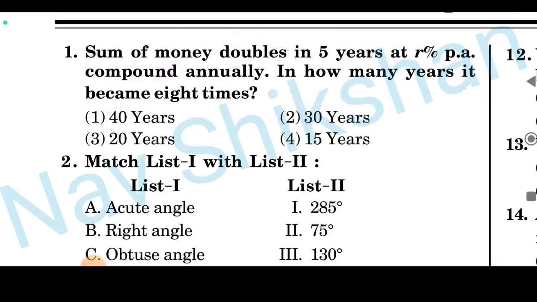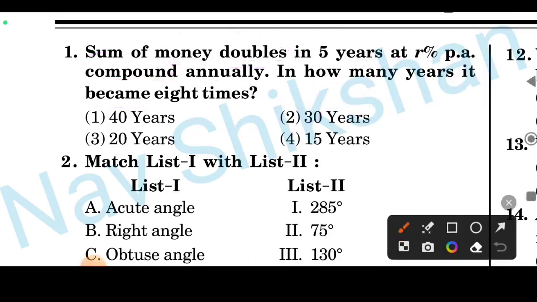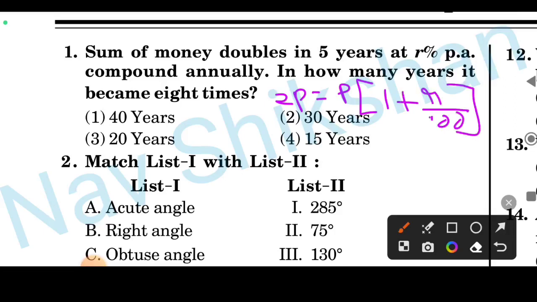So here A becomes 2P, 2P is equal to P into 1 plus R by 100 to the power T. Here the time period is given as 5 years. Just equate this and you will get the answer. And because the money has to become 8 times, the solution is 15 years. Answer number 4 is correct.